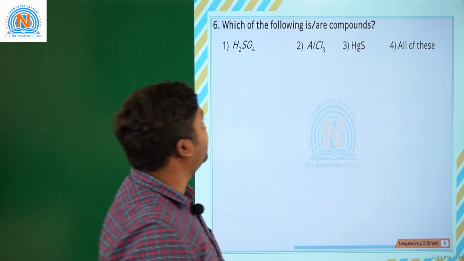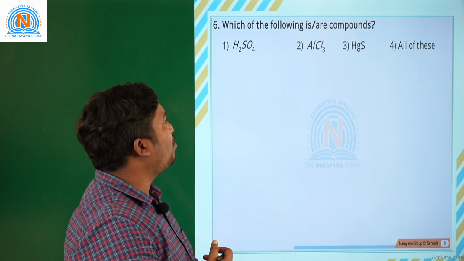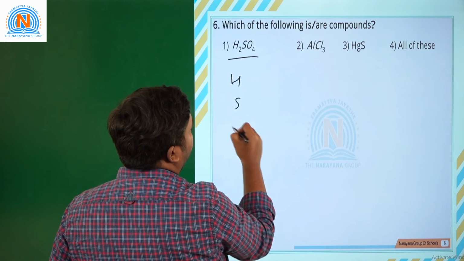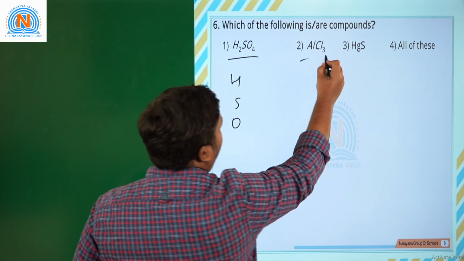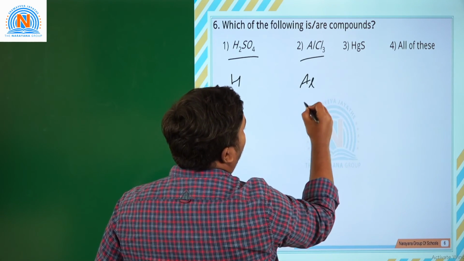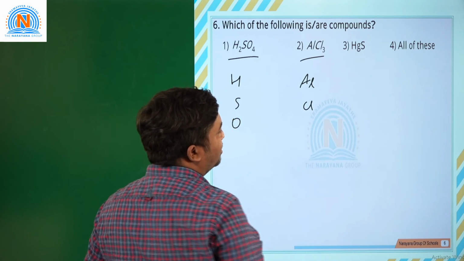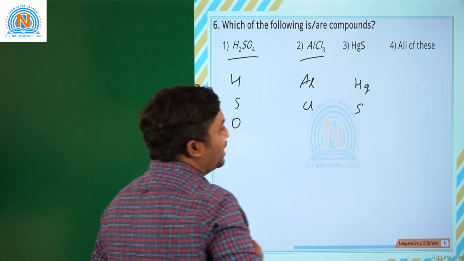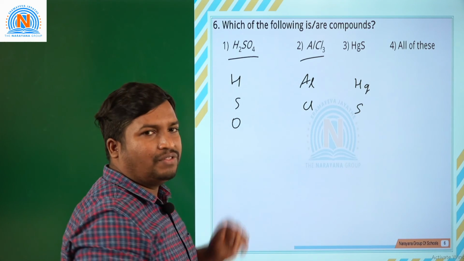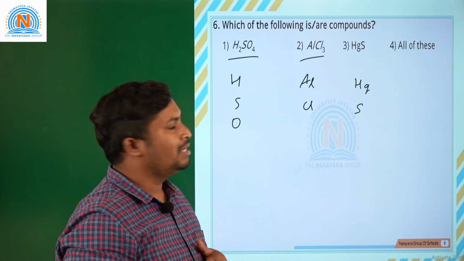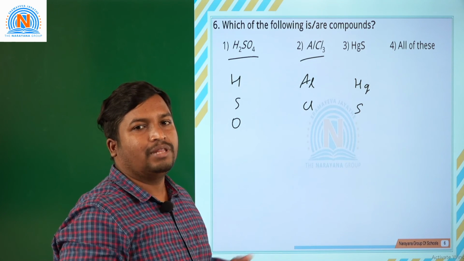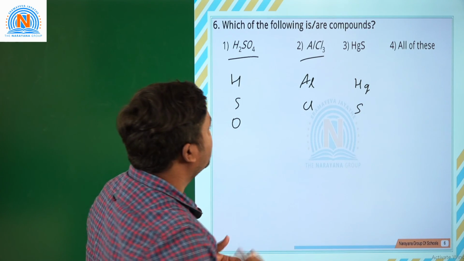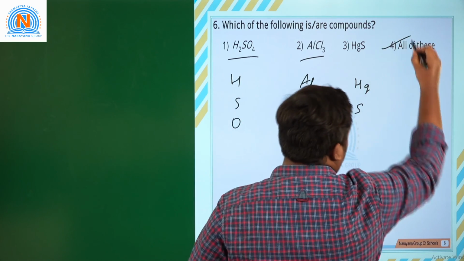The last question: which of the following are compounds? Here there are three elements: hydrogen, sulfur, oxygen. Here there are aluminum and chlorine, two different elements chemically reacting. Next, there are two different elements, mercury and sulfur. So all of these examples have two or more elements chemically reacted to form a compound. So all of these would be the correct answer.